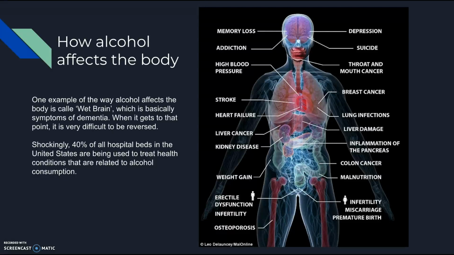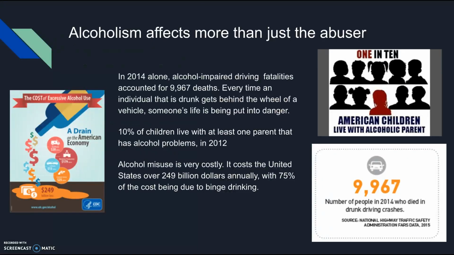How alcohol affects the brain. One example of the way alcohol affects the brain is called wet brain, which is basically symptoms of dementia. When it gets to that point, it is very difficult to be reversed. Shockingly, 40% of all hospital beds in the United States are being used to treat health conditions that are related to alcohol consumption.